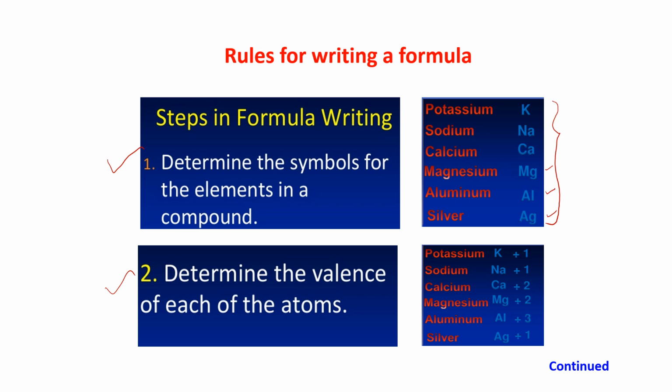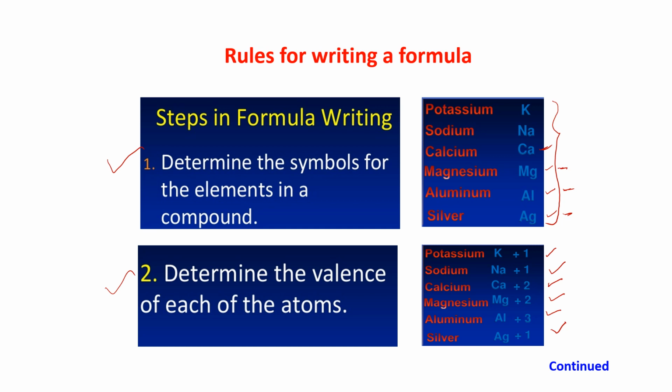See here, potassium is +1 valency, sodium is +1 valency. Calcium is having +2 valency. Then magnesium is having +2 valency. Then aluminium is having +3 valency. Then silver is having +1 valency.